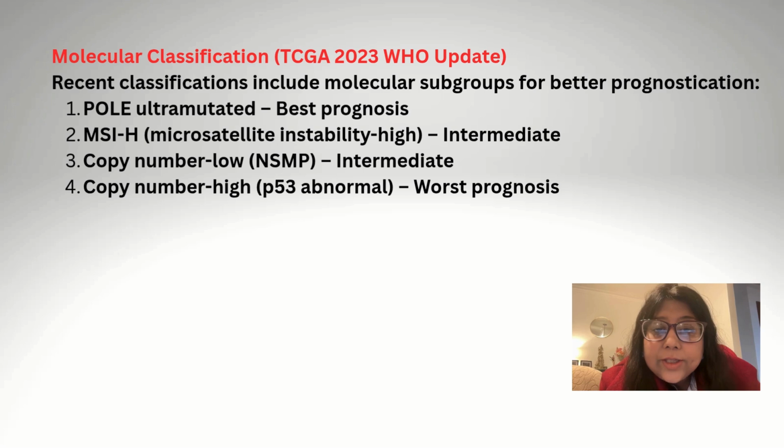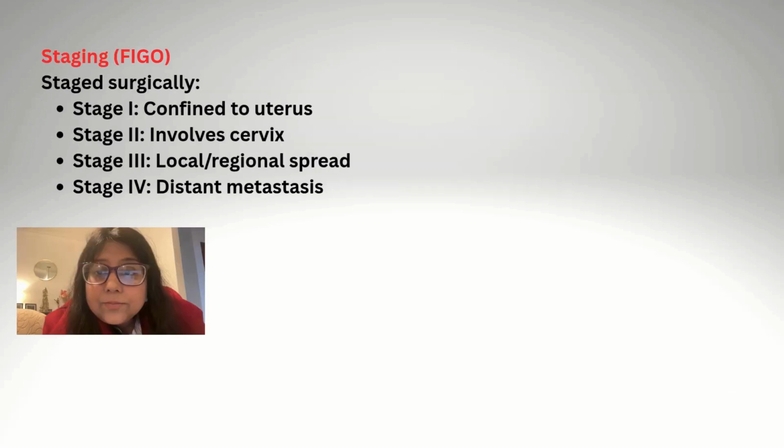Recent classifications include molecular subgroups for better prognostication, in which come four types of molecularly classified endometrioid carcinomas. One is POLE ultramutated, which has the best prognosis. MSI high, or microsatellite instability high, has intermediate prognosis. Copy number low has intermediate prognosis, and copy number high, where P53 is abnormal, has worse prognosis.